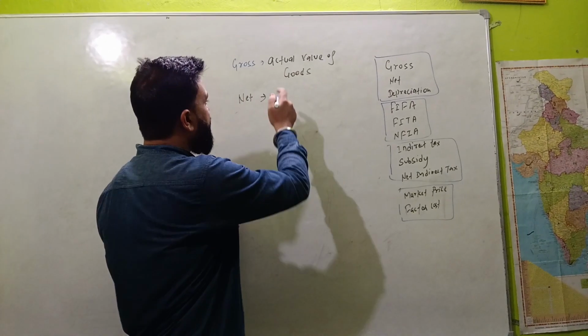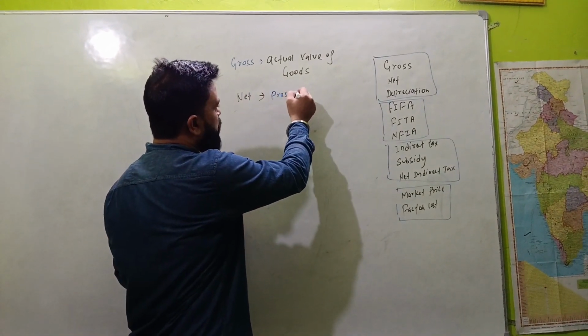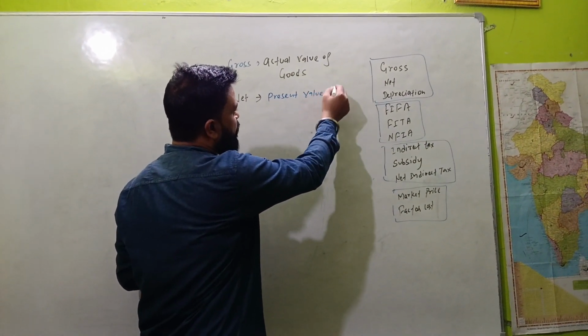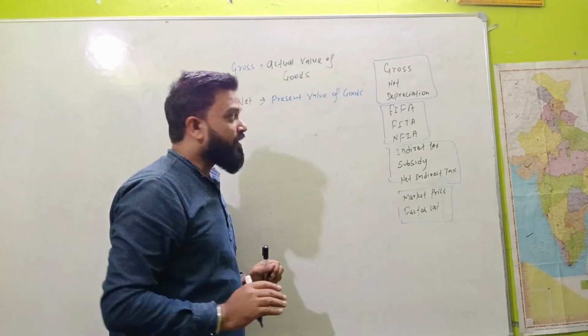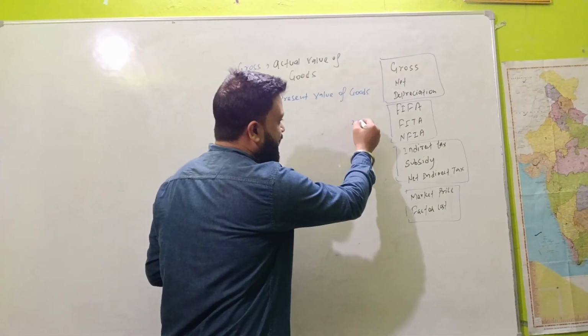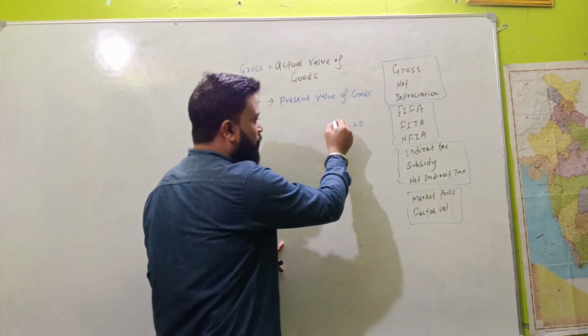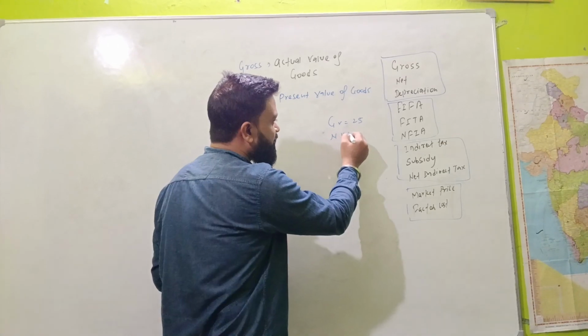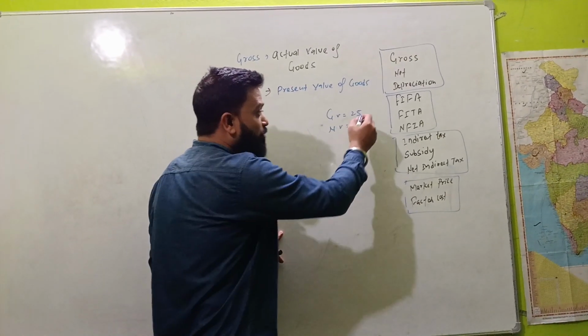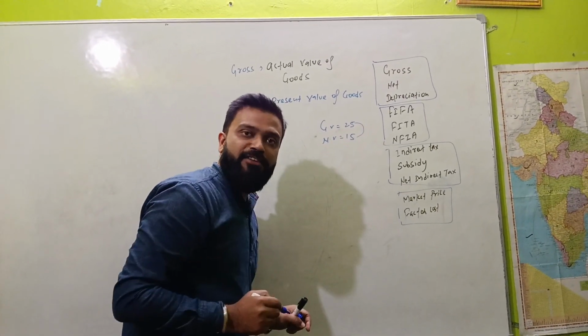The present value of goods is net value. The actual value, that is gross value, is 25 rupees, and net value is 15 rupees. What is the difference between 25 and 15?